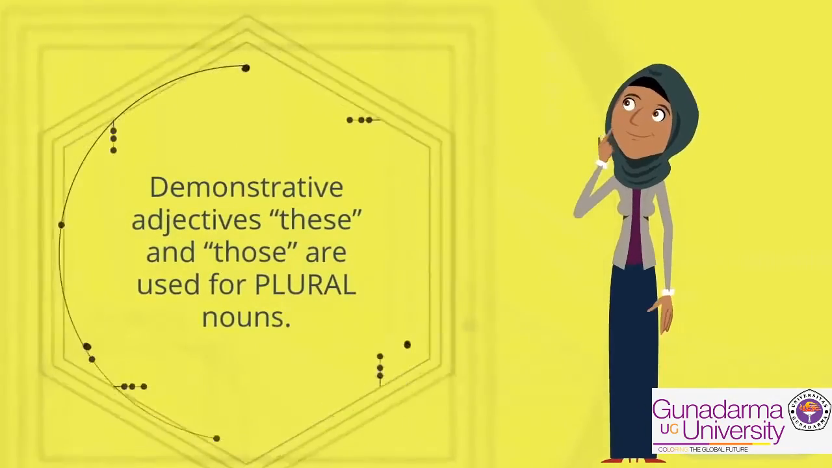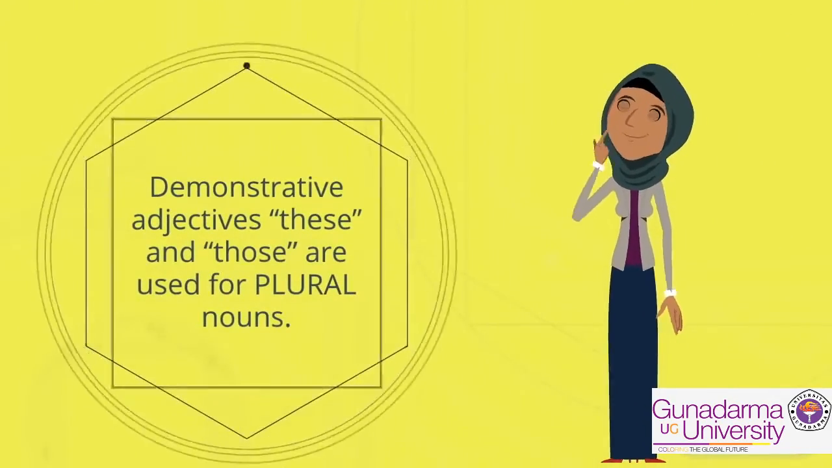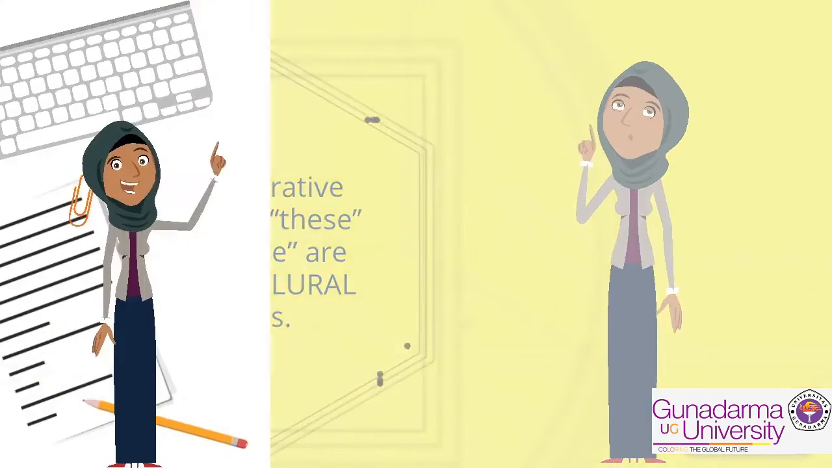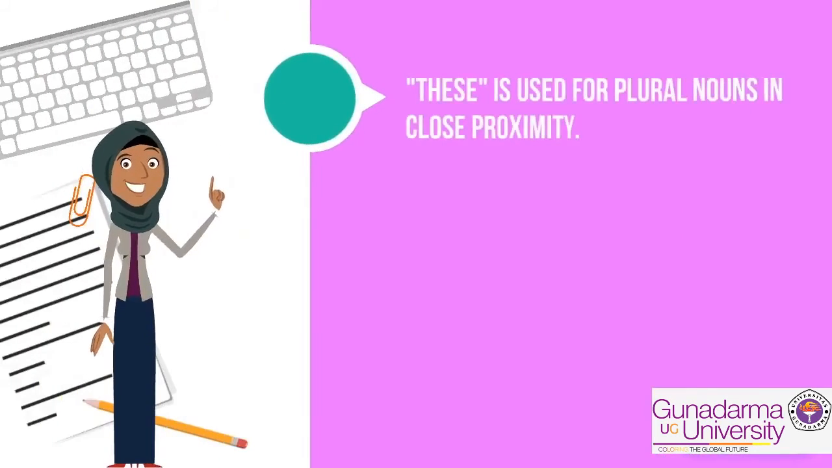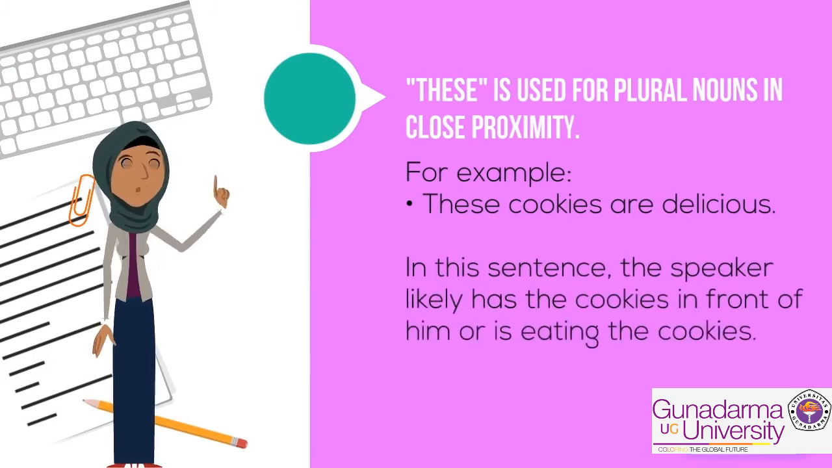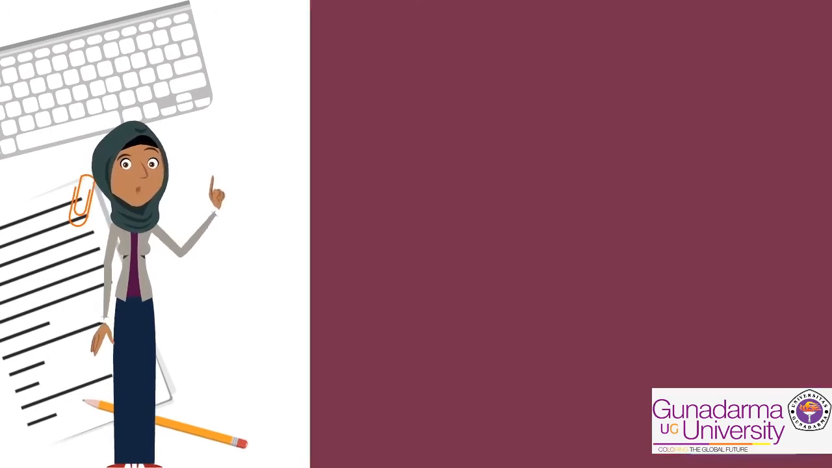Demonstrative adjectives these and those are used for plural nouns. These is used for plural nouns in close proximity. For example, these cookies are delicious. In this sentence, the speaker likely has the cookies in front of him or is eating the cookies.